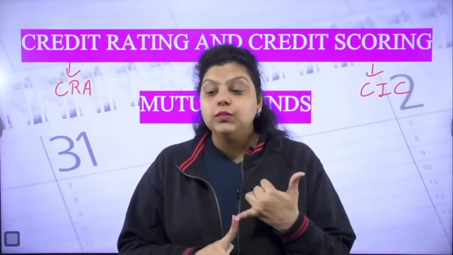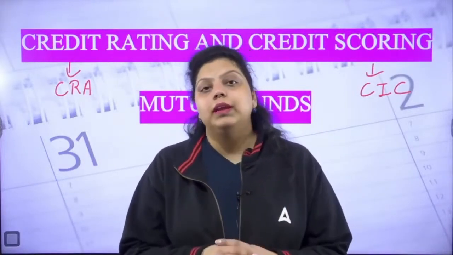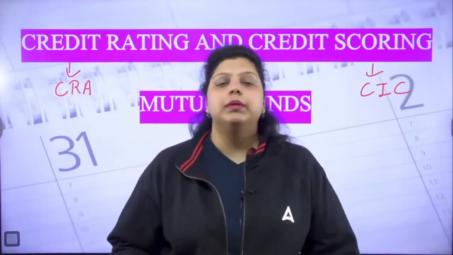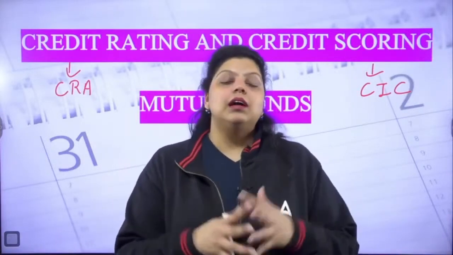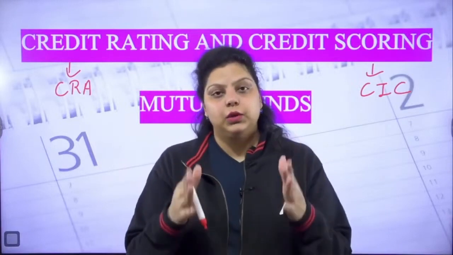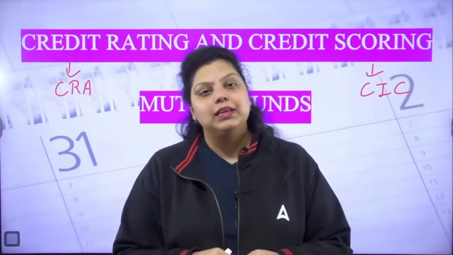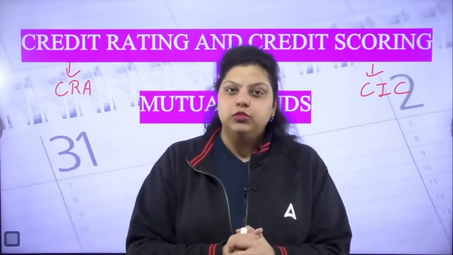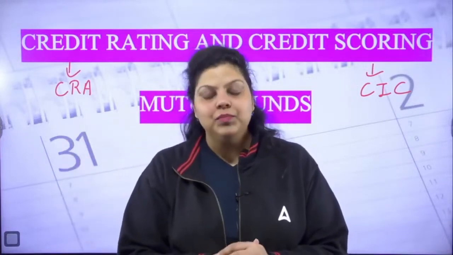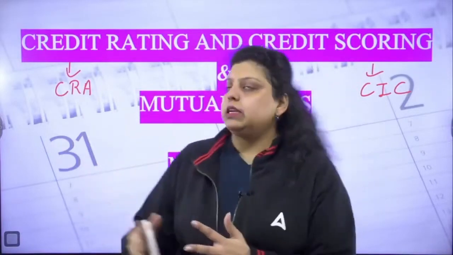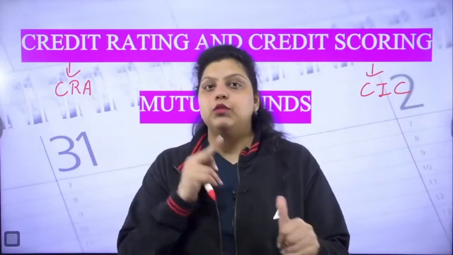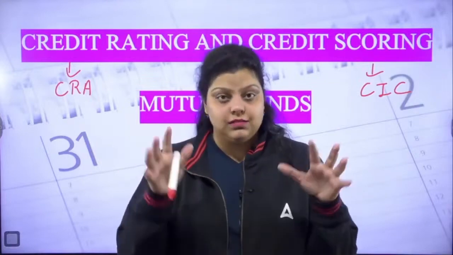Credit rating agencies are regulated by SEBI. They provide ratings to corporates, companies, governments, countries, etc. Credit information companies are regulated by RBI, and they provide credit scores to individual customers, but they have also started providing commercial scores to whom? To the companies. Examples of credit rating agencies in India: we have CRISIL, ICRA, CARE, SMERA, and ONICRA. All these are credit rating agencies of India.